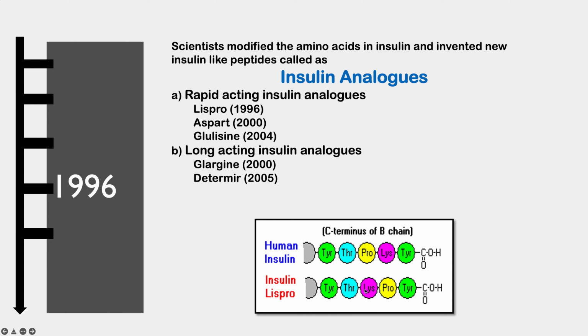If such changes are made to the insulin protein, the newer insulins are called insulin analogs. Some of these analogs were rapid acting and some were long acting. The rapid acting insulins are Lispro, Aspart and Glulisine, whereas the insulin analogs having a long duration of action are Glargine and Detemir.